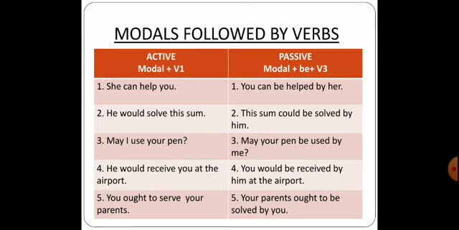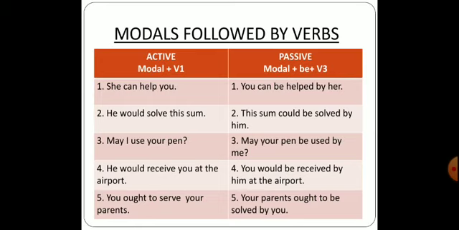Now in the active form we have modal plus verb's first form, that is the main form. When we change into passive, what we are supposed to consider is modal plus be plus verb's third form. So over here we'll be directly changing into the past participle form. The first example is she can help you. Now you is the object. When you change into passive, the object becomes the subject. So you will become the subject.